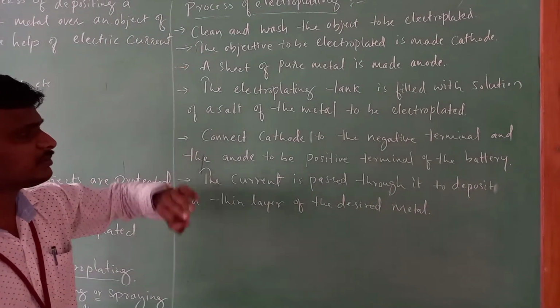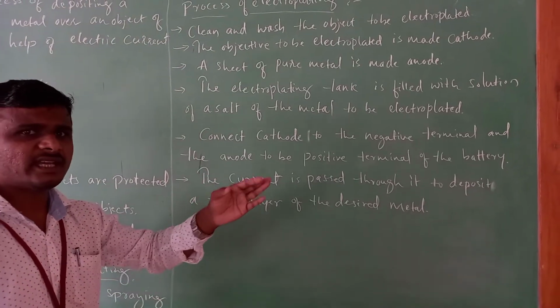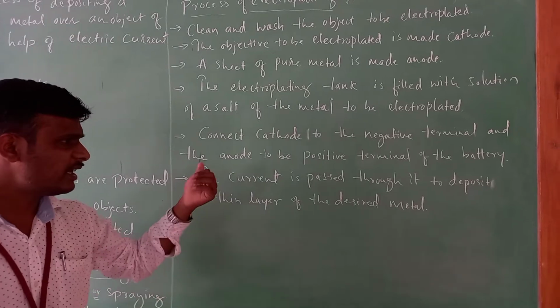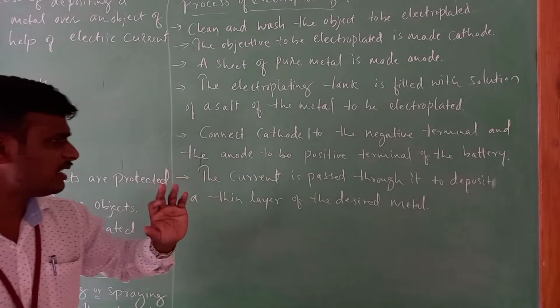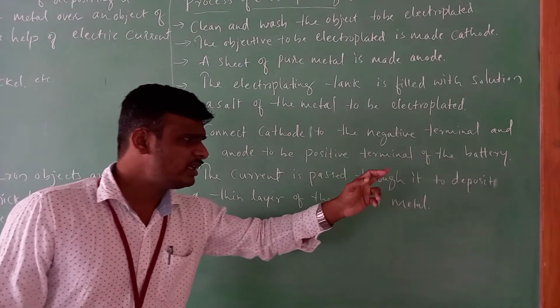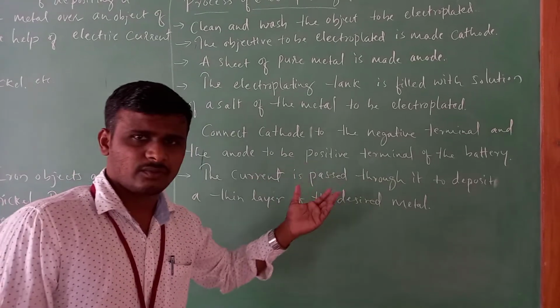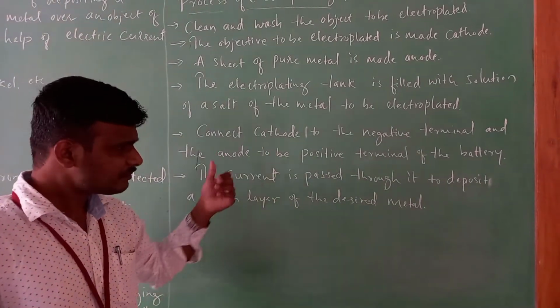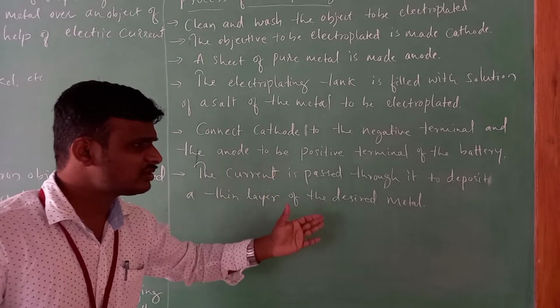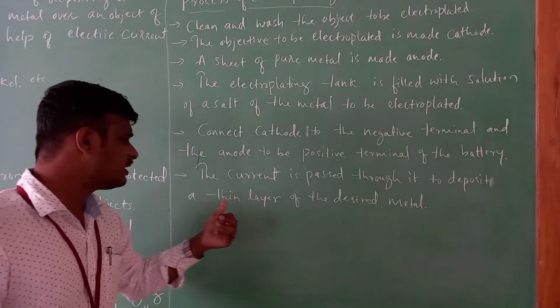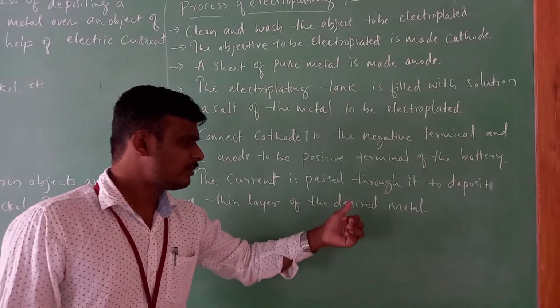So here in this process, we are connecting the cathode to the negative terminal of the battery and the anode to the positive terminal of the battery. The current is passed through it after connecting the battery. Then what happens? The current is passed through it to deposit a thin layer of the desired amount of metal.